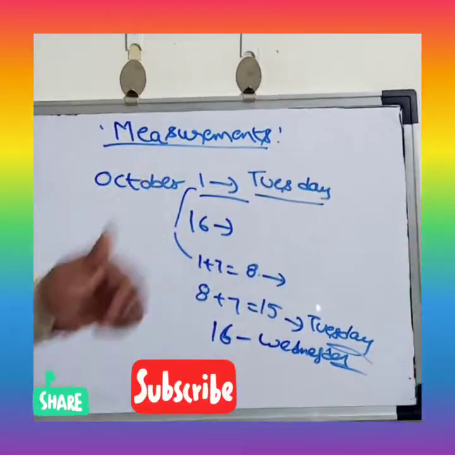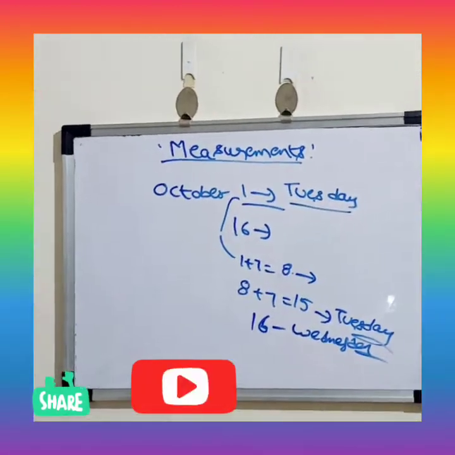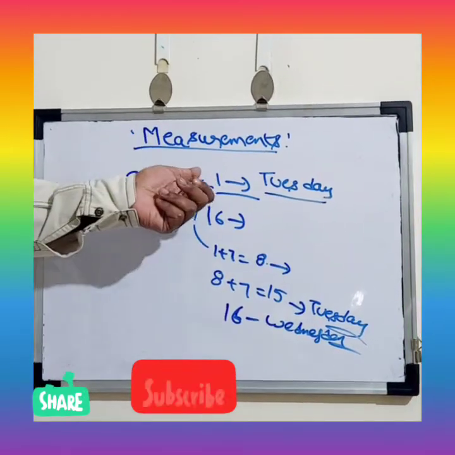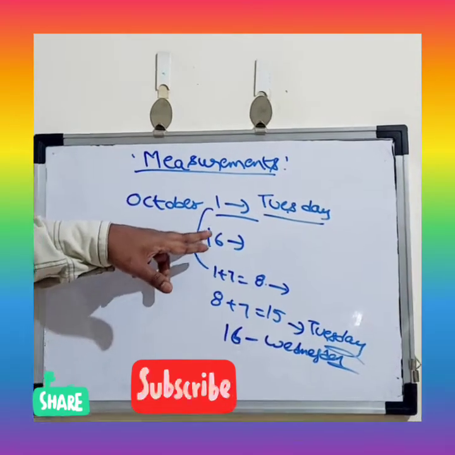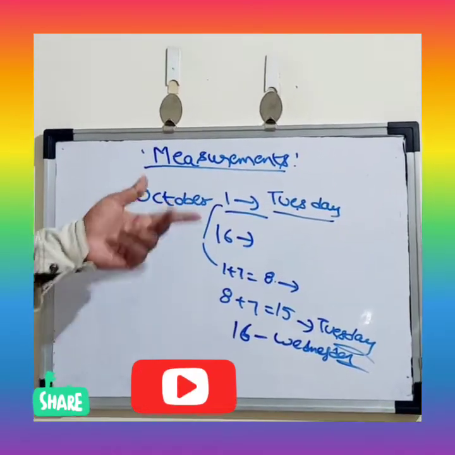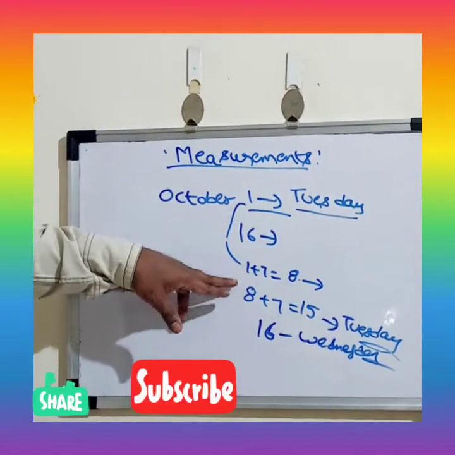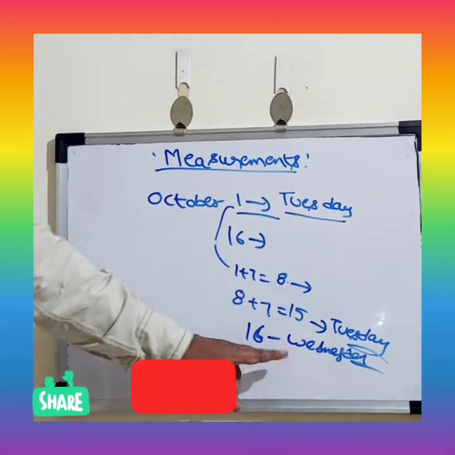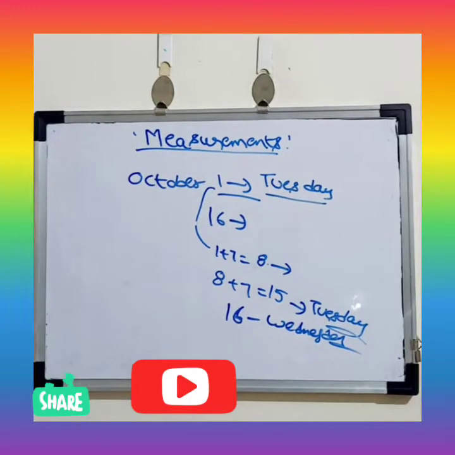The logic is that 1 week is equal to 7 days. That logic we are applying here. We read the problem: October 1st is Tuesday in a year, and the question is what weekday will come on 16th October. Just by applying the simple logic that a week is equal to 7 days, you get the answer that 16th October will be Wednesday in that particular year.